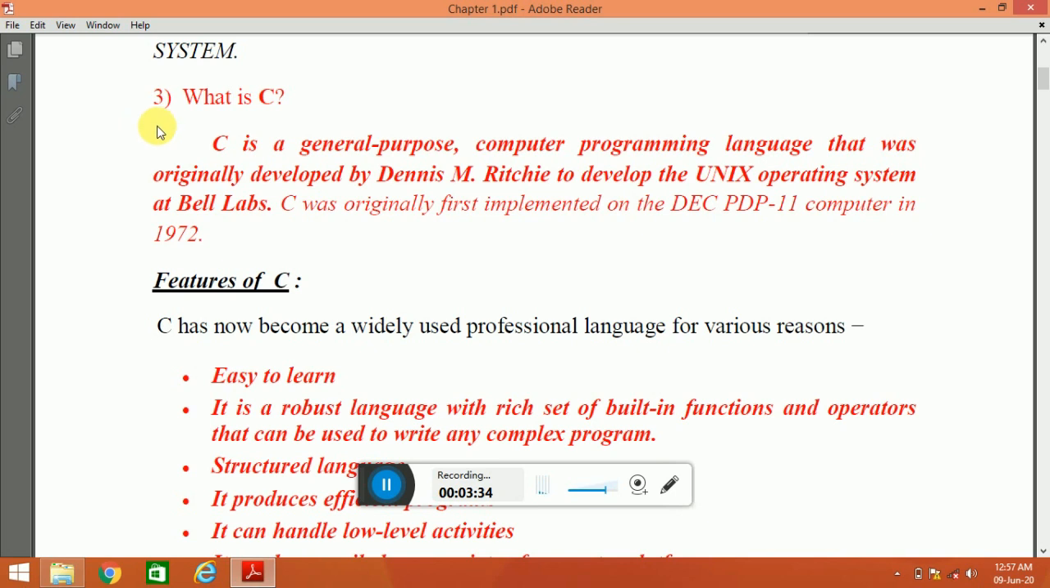So students, this is a very important question. What is C? It basically comes in the exam, so you should note these questions down. Okay, I have arranged very easy answers for you so that you can note down and remember it.